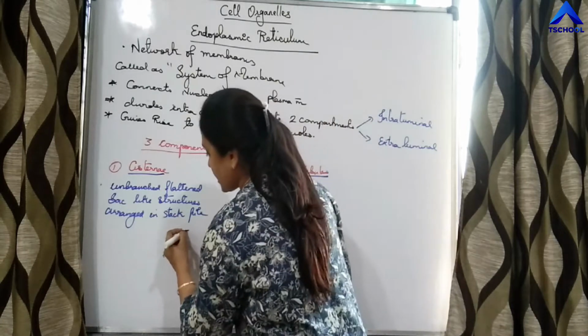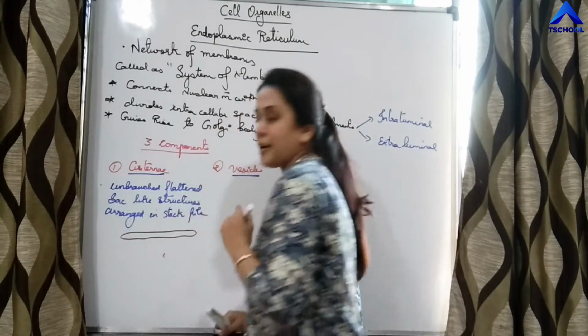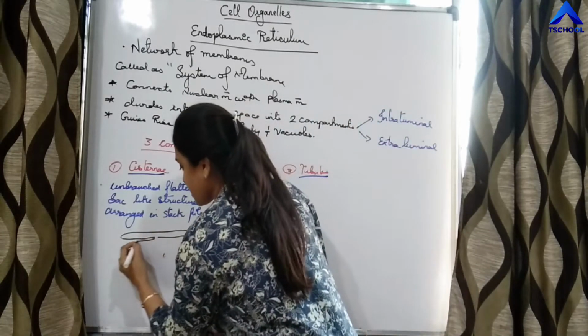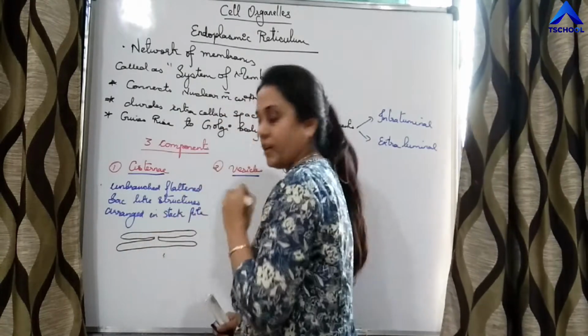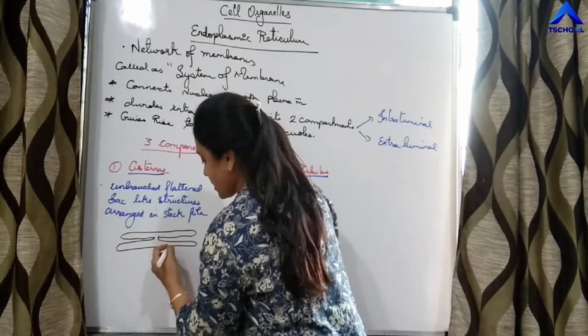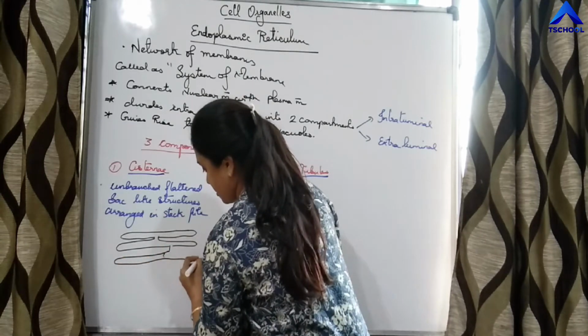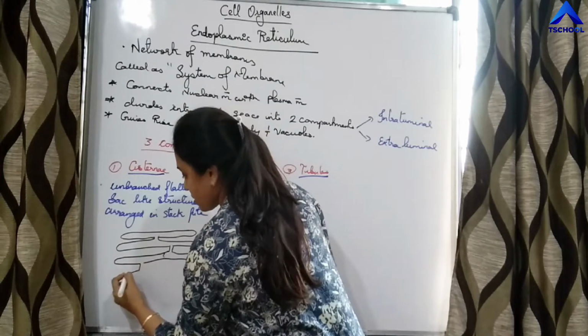Say this is one cisternae, a flat, unbranched structure. Say this is the other cisternae. I am drawing one more cisternae. Here is one more cisternae.